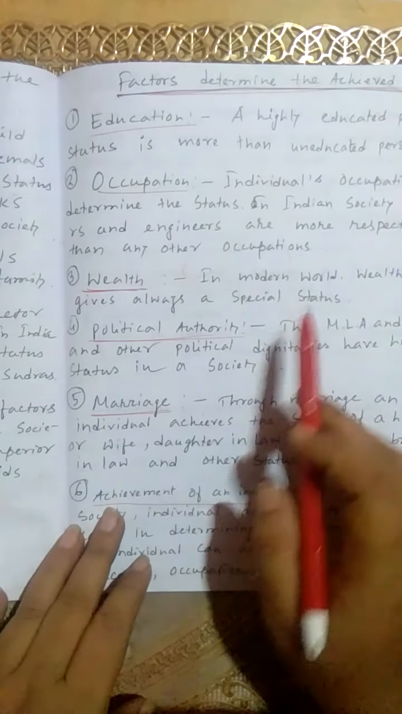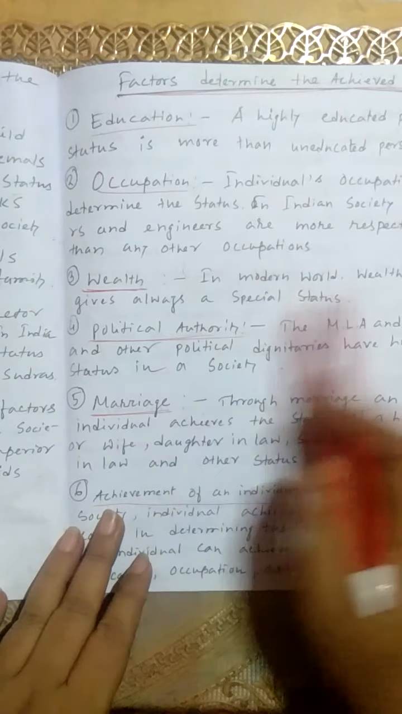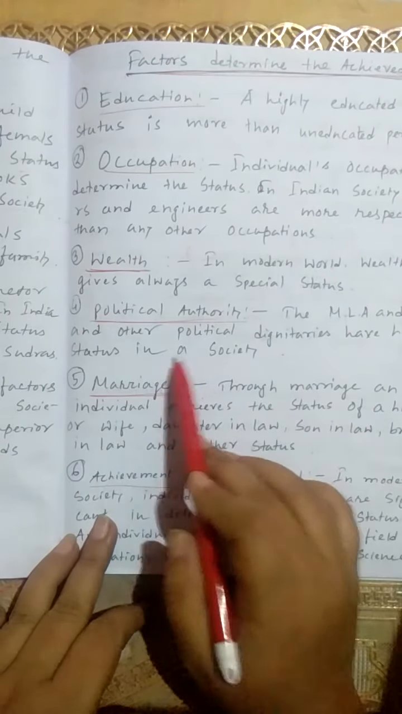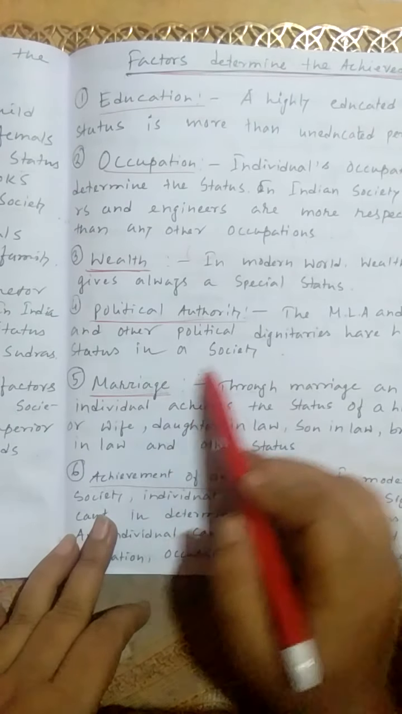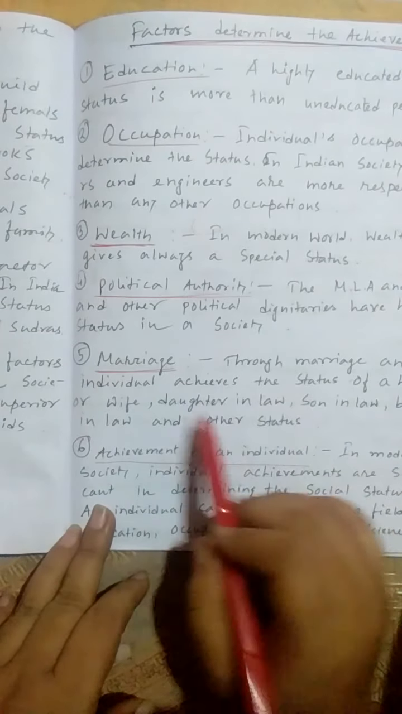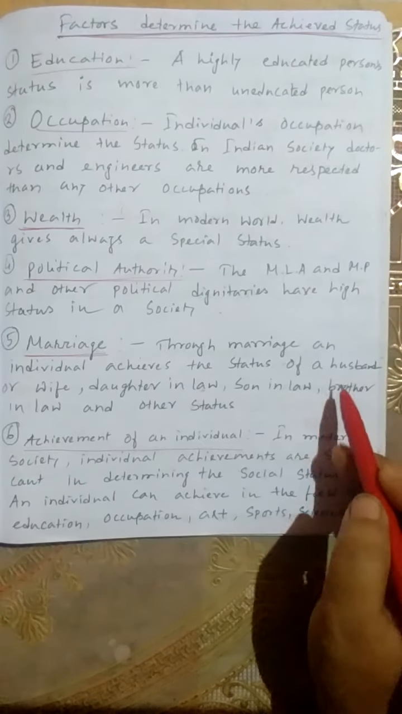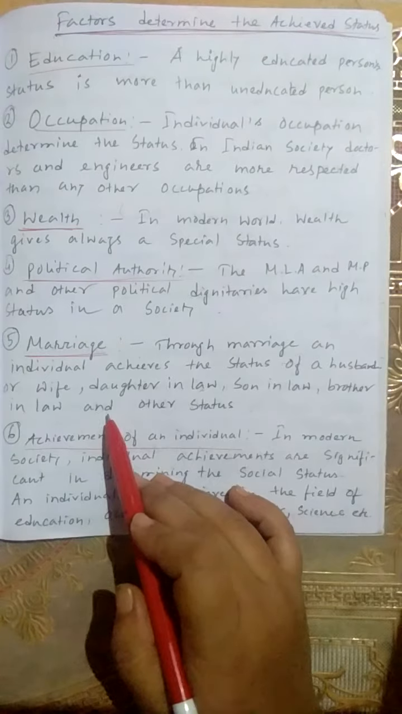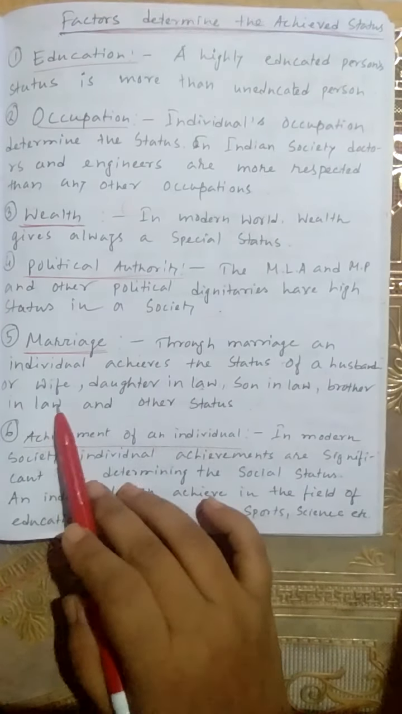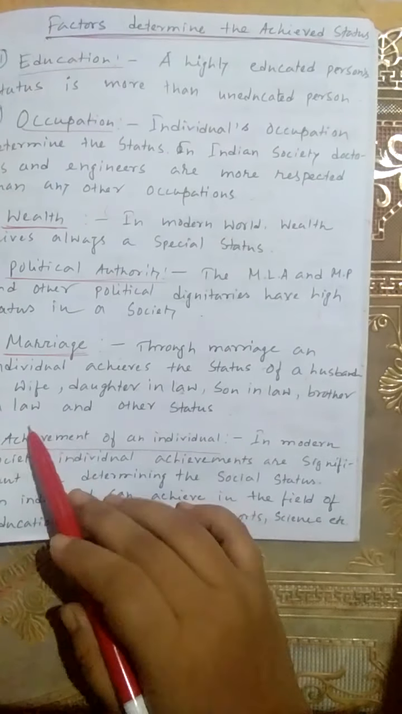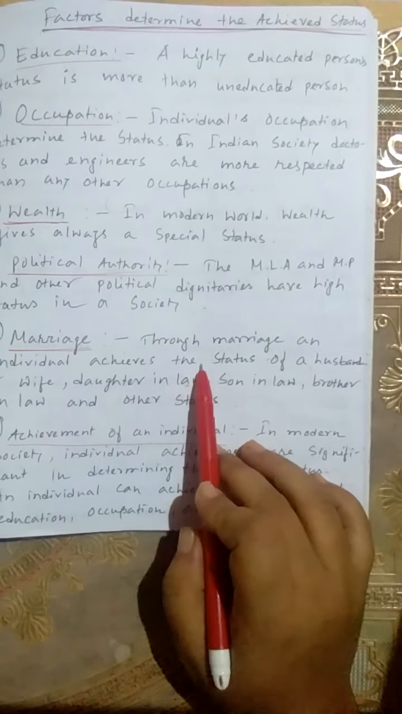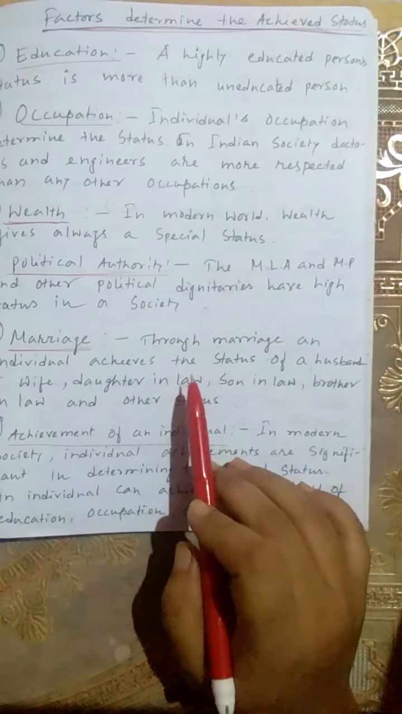Point 3, wealth. In the modern world, wealth always gives a special status. Point 4, political authority. The MLA, MP and other political dignitaries have high status in a society. Point 5, marriage. Through marriage, an individual achieves the status of a husband or wife, daughter-in-law, son-in-law, brother-in-law, and other statuses. So these are all factors of achieved status.